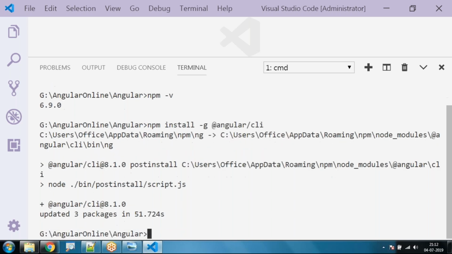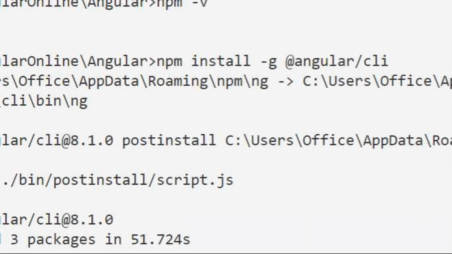Fine. So now Angular CLI has been integrated with Node in our system.